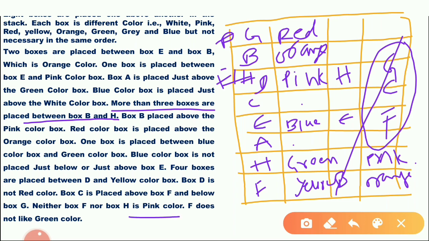F and H is not a pink. F is not a green. Okay. Remaining colors white and grey. C. White is just above blue. Then remaining.